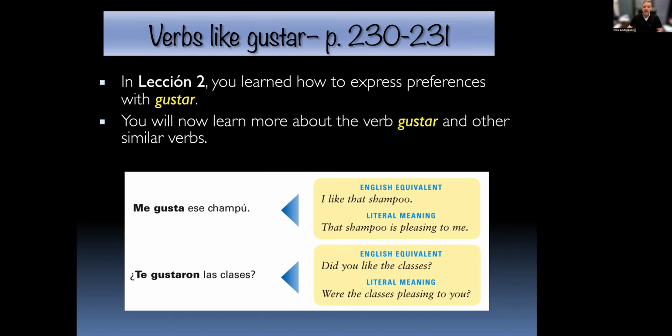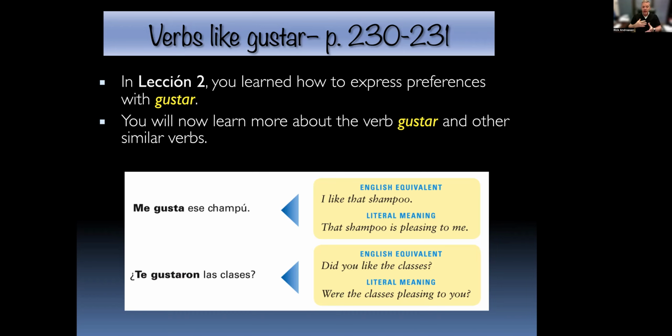But there are other verbs, not just gustar, that work like that. So some things to remember, a reminder as we go into this, is that the thing that is doing the pleasing is the subject of the sentence, and the person or persons being pleased become the indirect object. If there's only one thing that's pleasing, then that's a third person singular thing. If there are multiple things that are doing the pleasing, that's a third person plural thing.